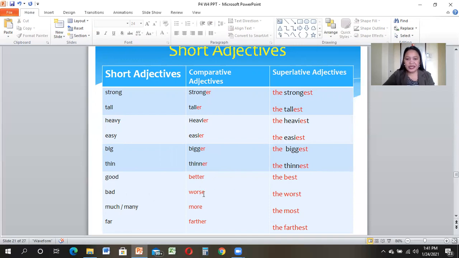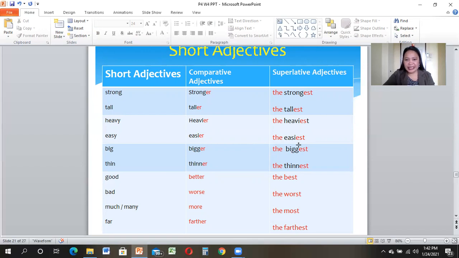Bad, worse, the worst. Much or many, we say more, and in superlative form, we say the most. Far, farther, the farthest. So focus on the superlative adjectives because this is our lesson for today. This is only comparing two.